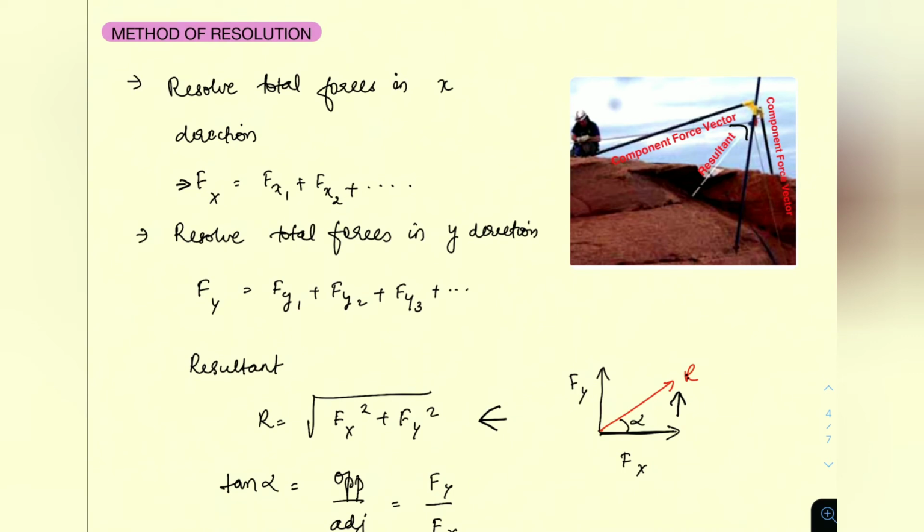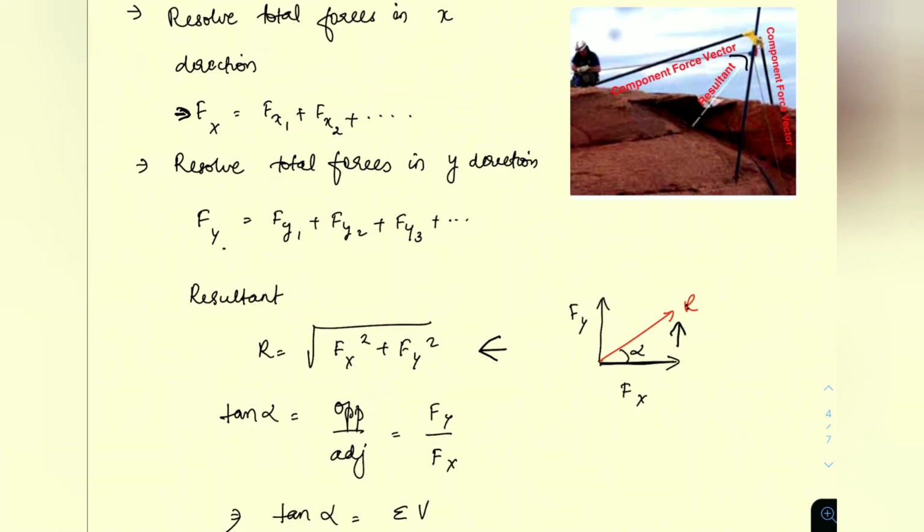If there are many forces F1, F2, etc., then we can split that into x direction and y direction. That is, if F1, F2, F3, etc. are the forces, then Fx1 represents the force F1 in the x direction. Like that, you are splitting all the forces into components of x and y. Then the total Fx will be Fx1 plus Fx2 plus etc. And total Fy will be Fy1 plus Fy2 plus etc. And the resultant will be root of Fx square plus Fy square.